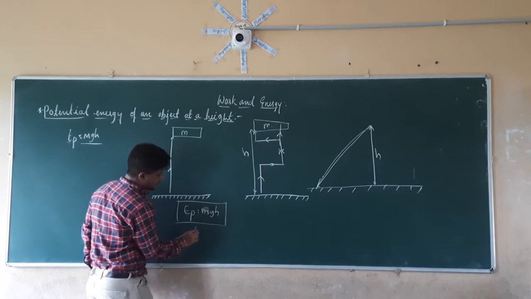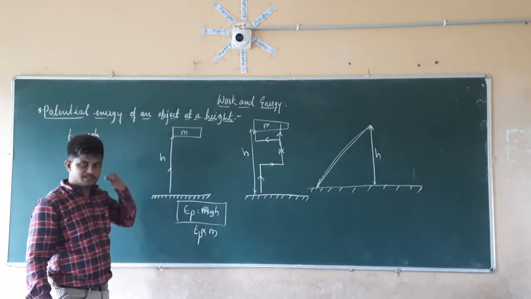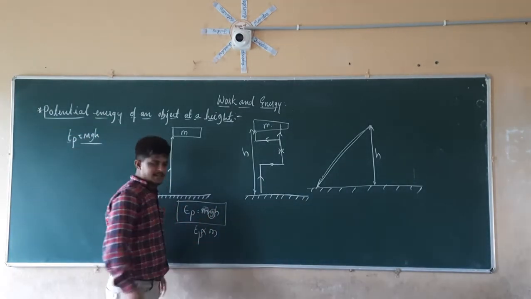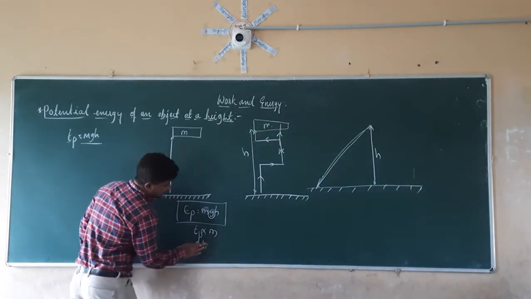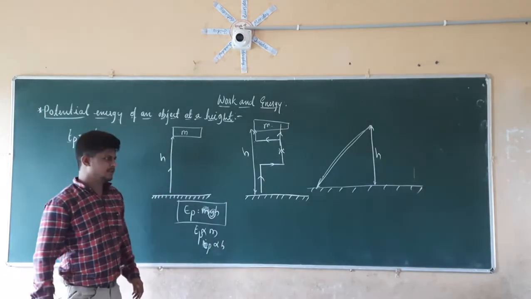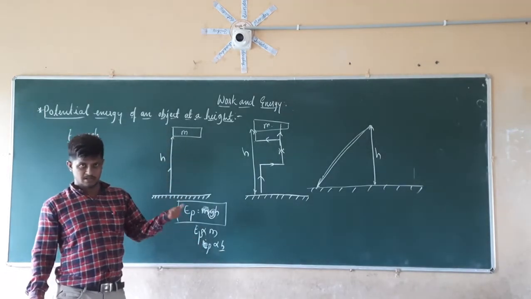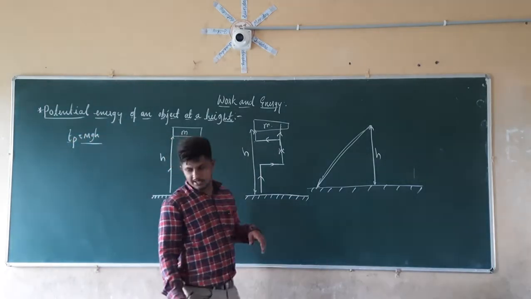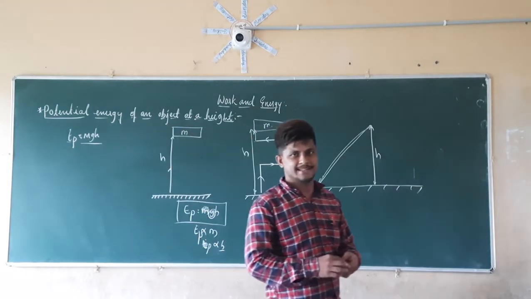So EP, we already know, is directly proportional to the mass of the object. As the mass of the object increases, its potential energy increases. Since g is a constant with the value of 9.81 meter per second square, EP is also directly proportional to h. So as h increases, the potential energy of that object increases. So this is about the potential energy. Next we are going to see some numericals which are given in your textbook as examples.